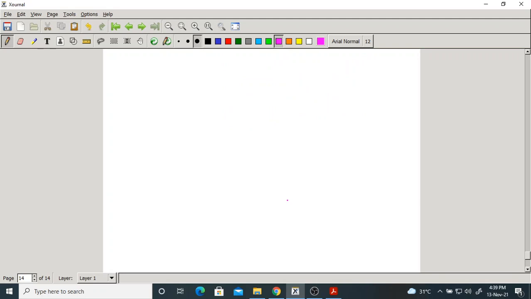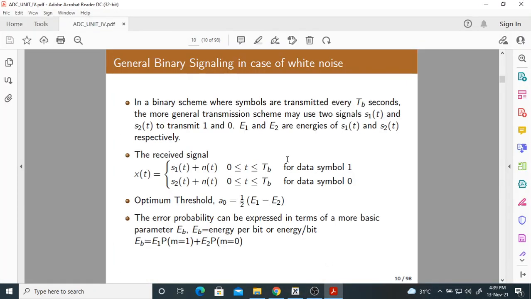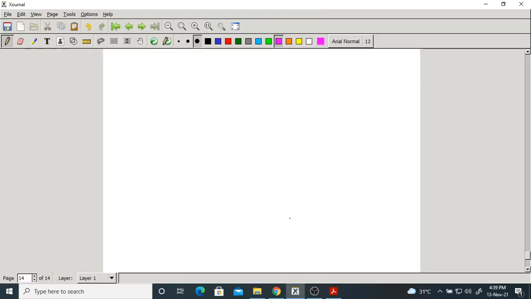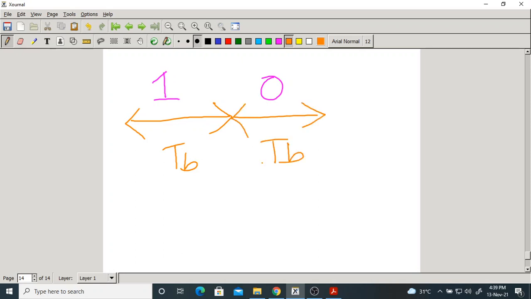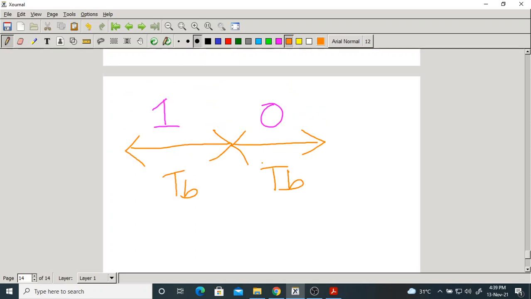Now, let us go to the basic block diagram first. What happens here is either we transmit symbol 1 or symbol 0. Just now I told you, we transmit symbols for every T_B seconds. Please remember, for every T_B seconds we transmit a bit or symbol. Here bit is the same as symbol. In the binary case, if I say symbol or bit, it is the same, because in a symbol there is only one bit.